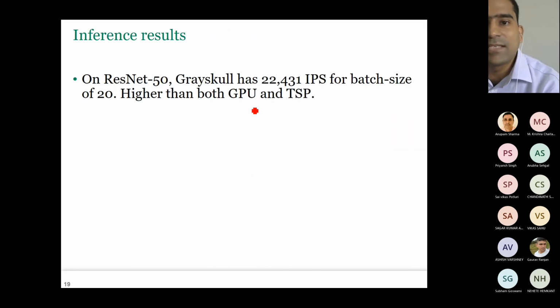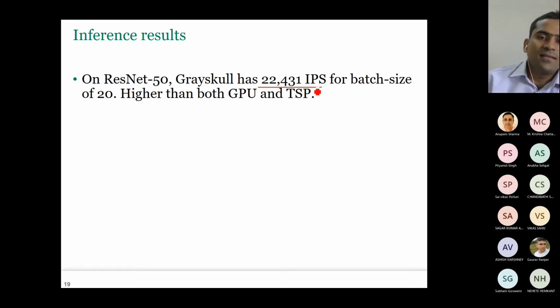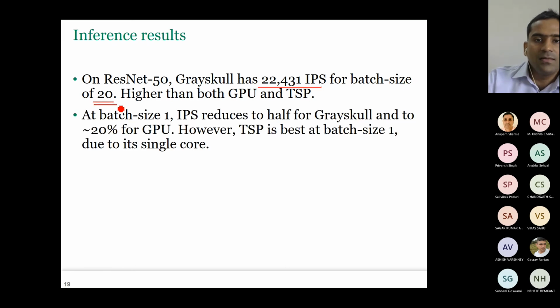And this one we have already discussed. This has more inference, image per second throughput than GPU and TSP. Now this is at the batch size of 20. Now at batch size of 1, the IPS of Grayscale reduces to half, and of GPU it reduces to 1/5. That means whatever is the total, it remains to 20%.